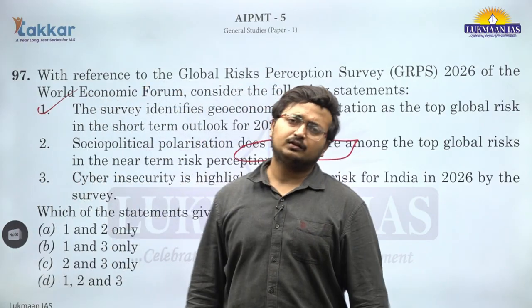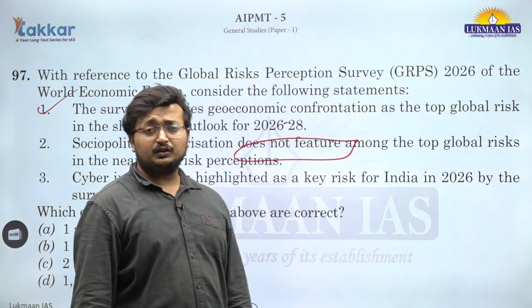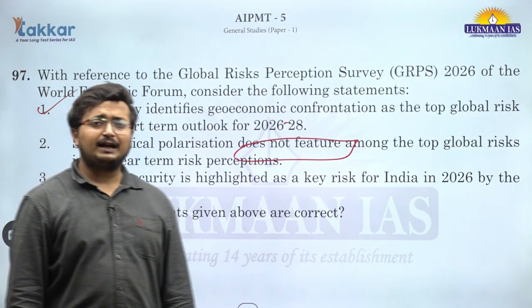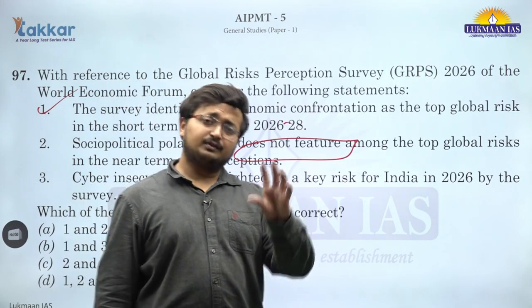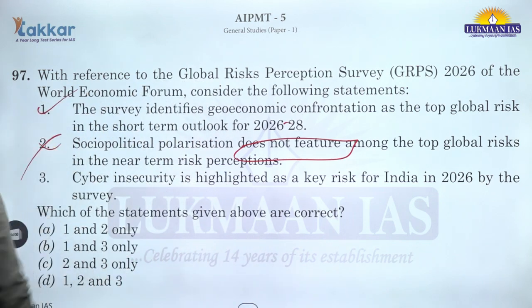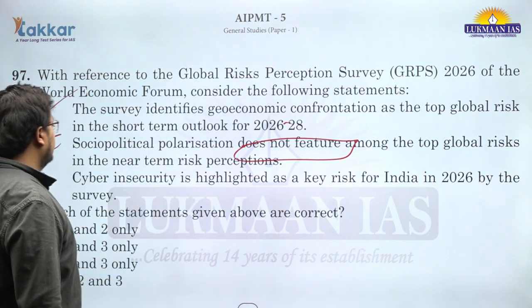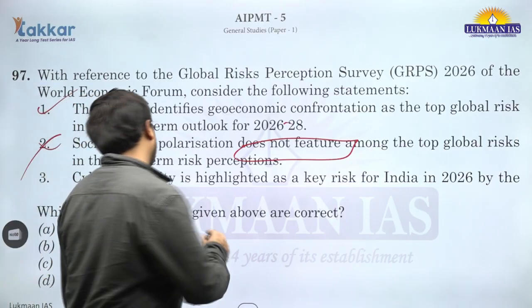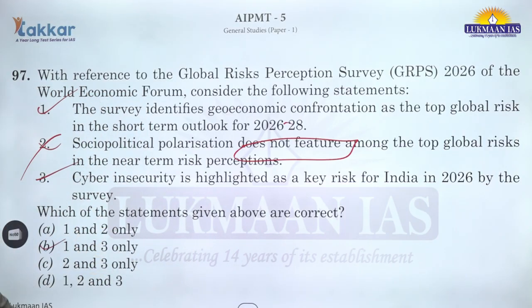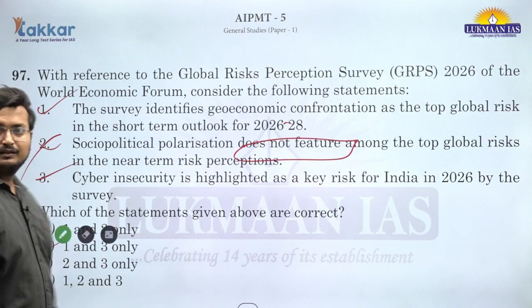Socio-political polarization, religious persecution, attacks on minorities, xenophobic attacks, these are part of the risks report. These are man-made, truly man-made. So this is incorrect. Cyber insecurity is highlighted as a key risk. Obviously, this should be part of it. 1 and 3 are correct. B is the correct answer for question number 97.